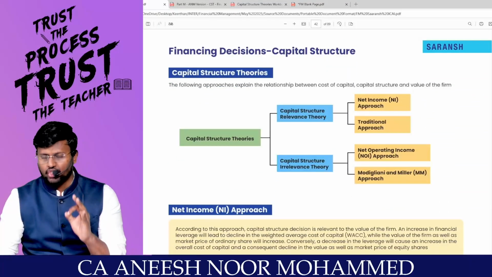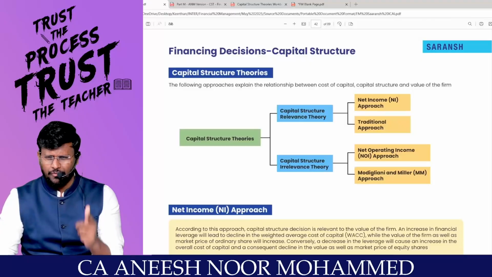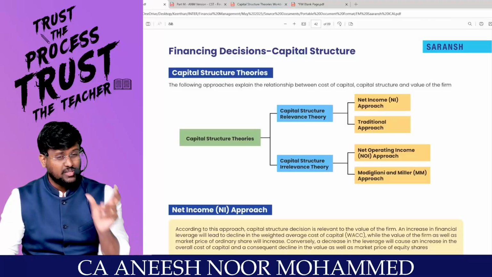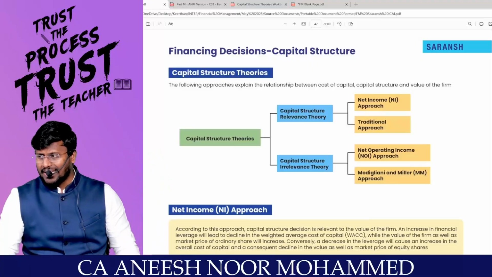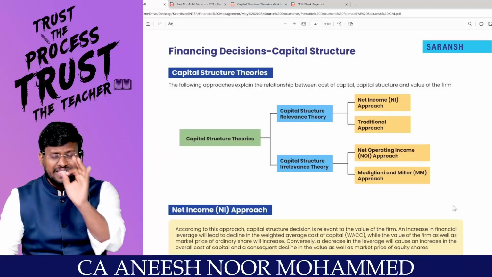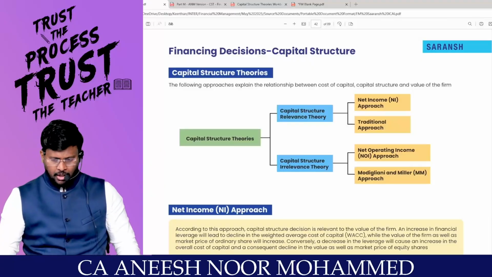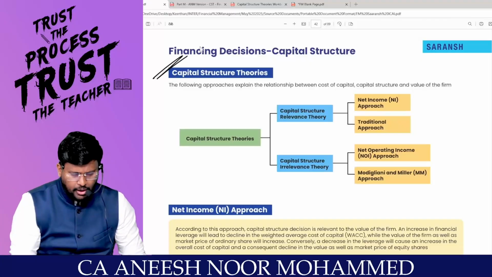So in my capital structure, how much should be the percentage of debt? How much should be the percentage of equity? How much should be the percentage of reserves and surplus? This is called capital structure decision. We are going to take the capital structure decisions using a tool called EBIT EPS analysis. Before we talk about EBIT EPS analysis, first we will be talking about capital structure theories.